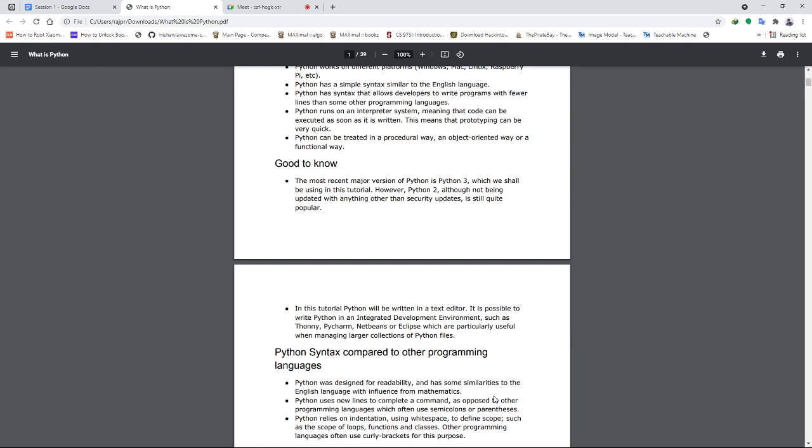Some of the integrated development environment examples are Thonny, PyCharm, NetBeans, VS Code, Eclipse. These are some of the popular IDEs. Even Microsoft Word is an IDE. Did you know that? Some developers use Microsoft Word as an IDE, and they say that it makes the best IDE. I haven't used it, but still it is being said.